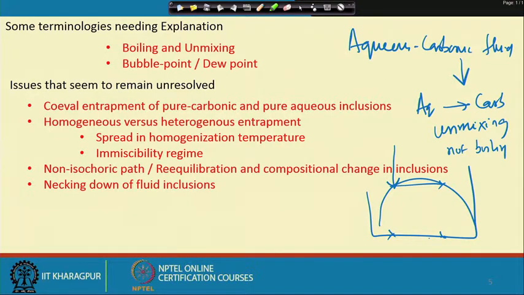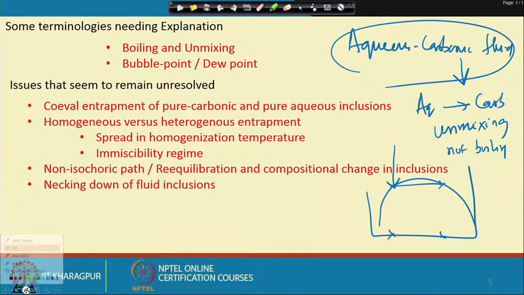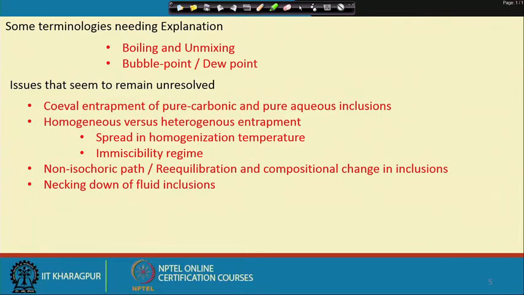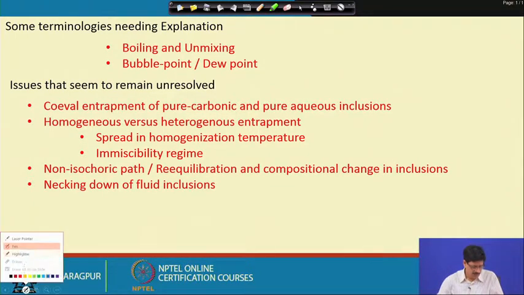A carbonic liquid can always be in equilibrium with its vapor, and that corresponds to a boiling curve of carbon dioxide as we saw before, or it could be aqueous. But in the case of a mixed system, the use of the word boiling would be misleading, and there it is unmixing which is more appropriate.